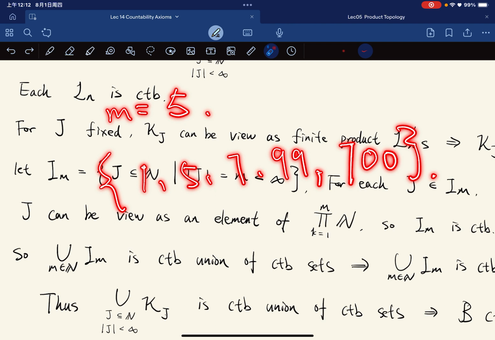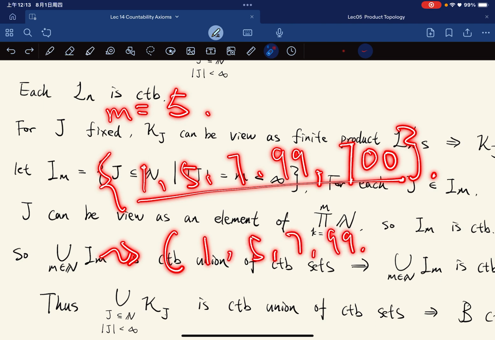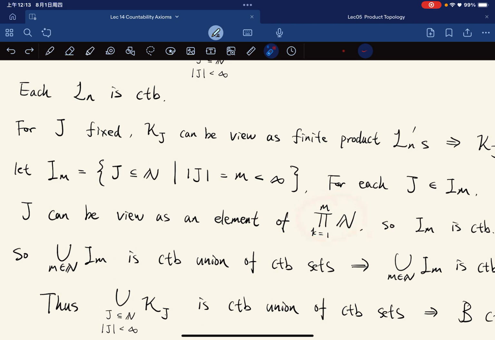Then this can be viewed as an element of N times N times N times N times N. So if each j has m elements, it can be viewed as an element of this.